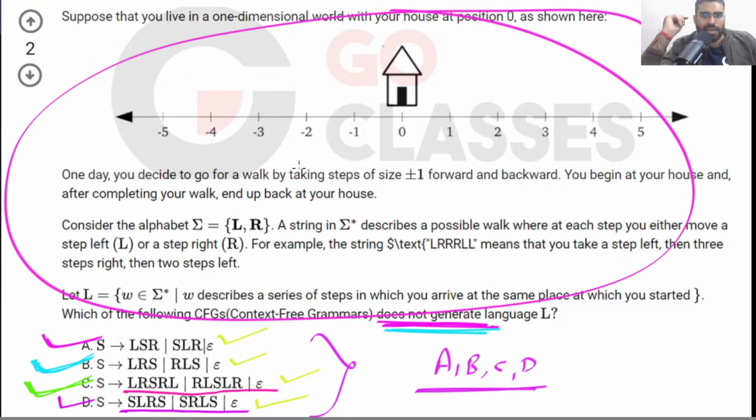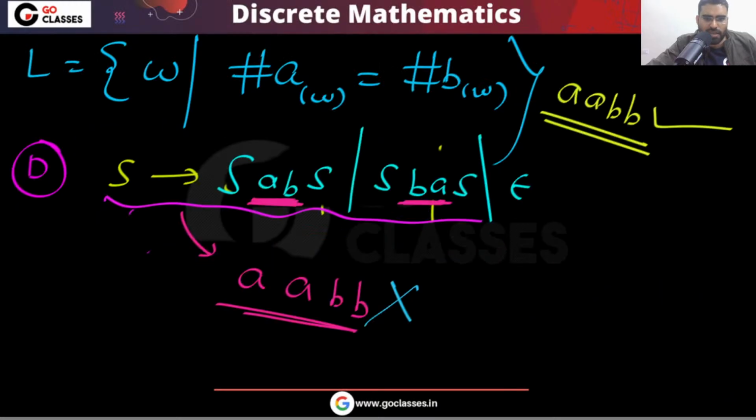If you read the question carefully, you will find that the language is equal number of L and R. Number of left moves equal to number of right moves. How many left moves you make must be the same as how many right moves you make, so that you can come back to the same place. If you start here, you should come back here. That is the reason the language is equal number of L and R. The question is asking which grammar does not generate this language L. You can notice each grammar does not generate L.